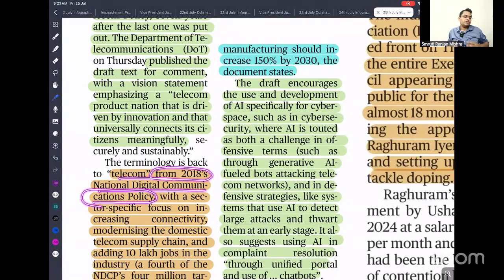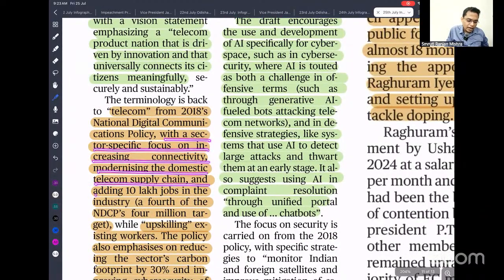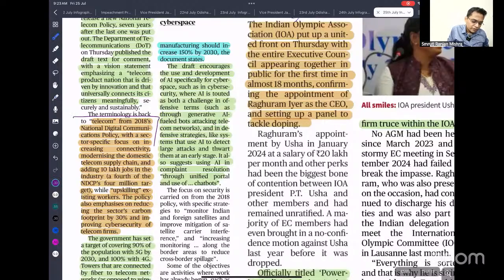So in 2008 we started the national telecom policy with a sector specific focus on increasing connectivity, modernizing the domestic telecom supply chain, and adding 1 million jobs in the industry. The national digital communication policy had a 4 million target. So upskilling existing workers. The policy also emphasizes reducing the sector's carbon footprint by 30% and improving cyberspace and security. So that is the main objective. You can discuss what objectives we are going to achieve through the telecom policy.